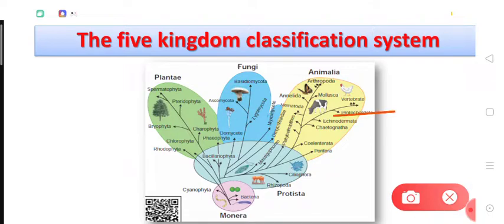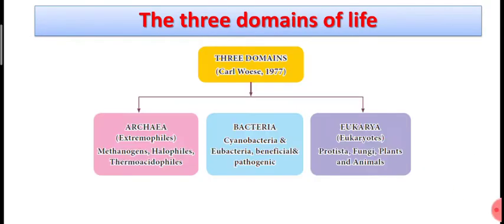So I hope you got the basis of classification, right? How the organisms were classified into these different kingdoms. Now dear students, Carl Woese, who gave this 3-domain classification of living organisms, made a whole domain called Archaea out of the Monera.